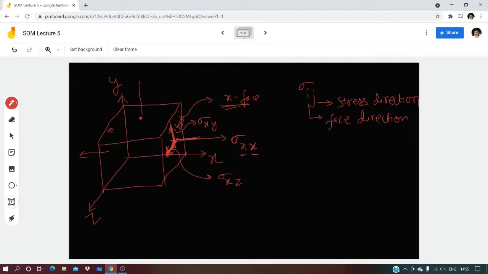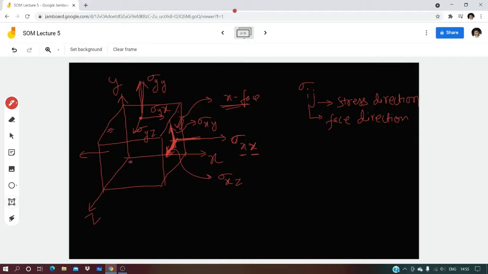There can be a stress depending on the external load, in whatever application we are using this component. There can be a stress on a y face in y direction, sigma yy, or a stress on a y face but in z direction, or sigma on a y face in x direction. Similarly in front also.